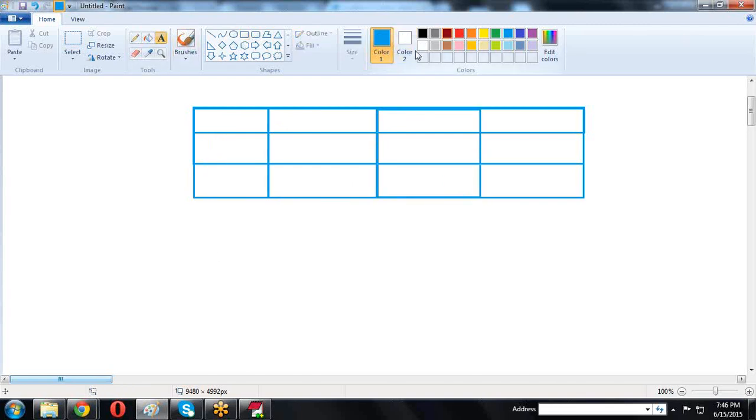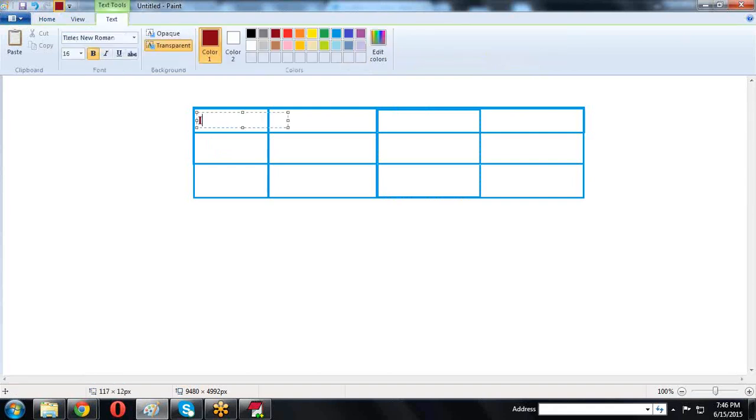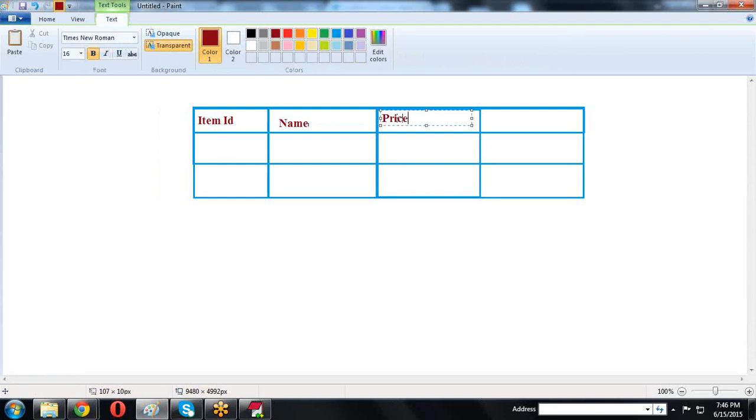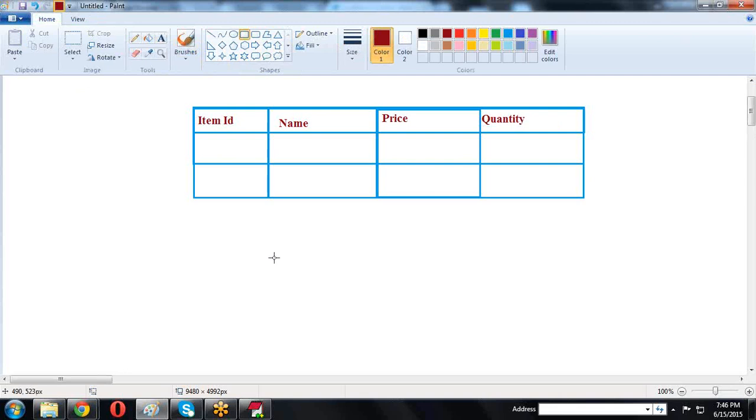First one is nothing but item id, name, price, quantity. So I am creating two items only here. Now there are some buttons I am creating. I am creating the button, more items is the one button I am creating.